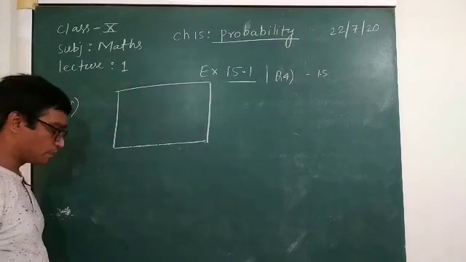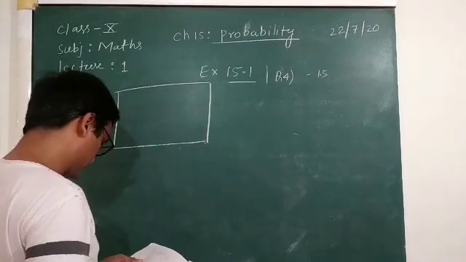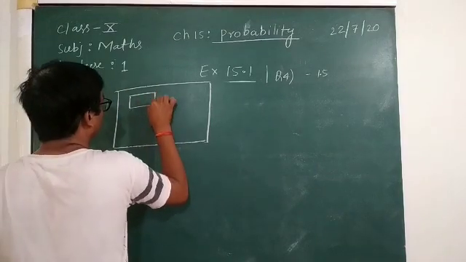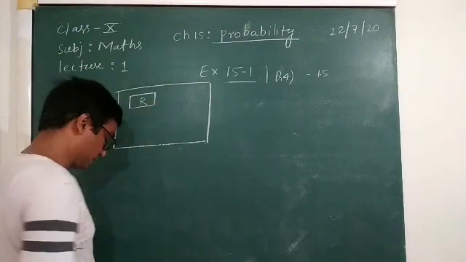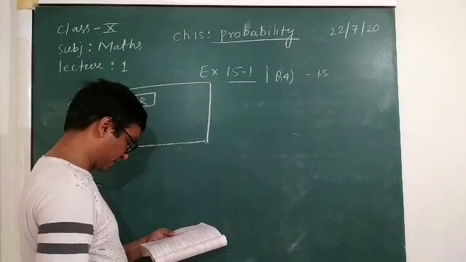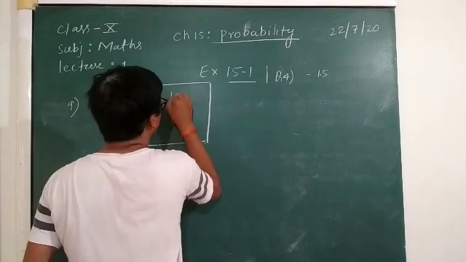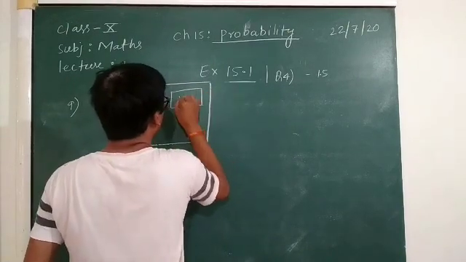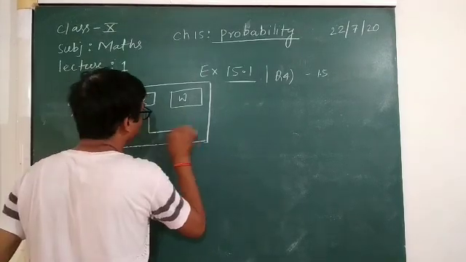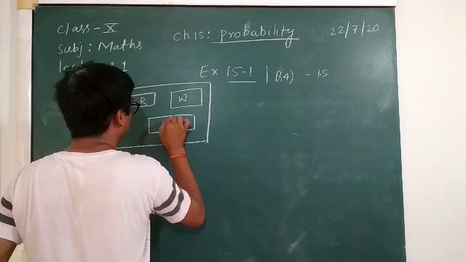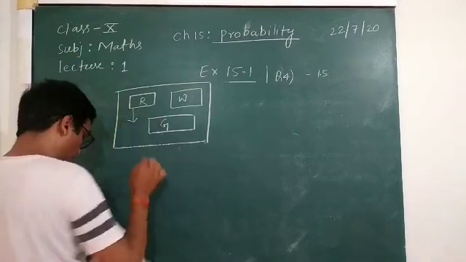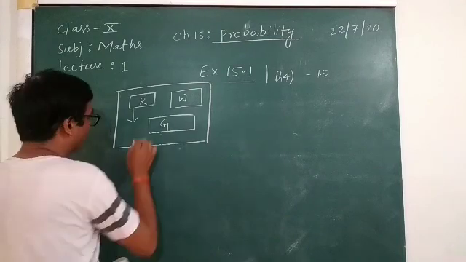So this bag contains 5 red balls, 8 white balls, and 4 green balls. So here it is having 5.